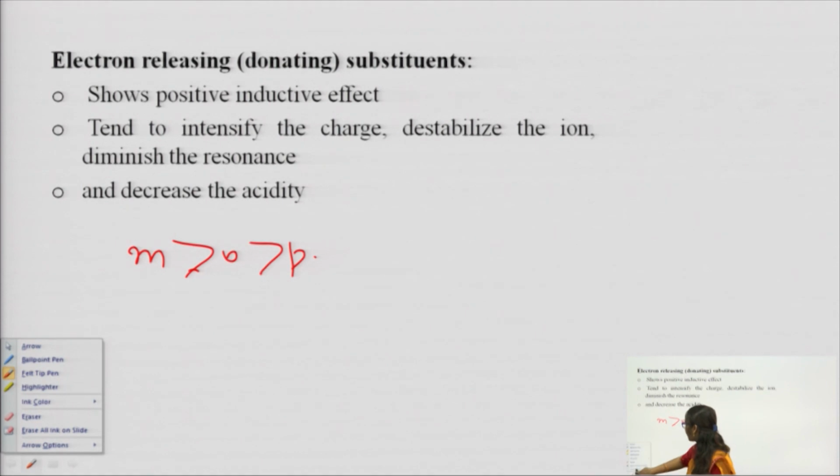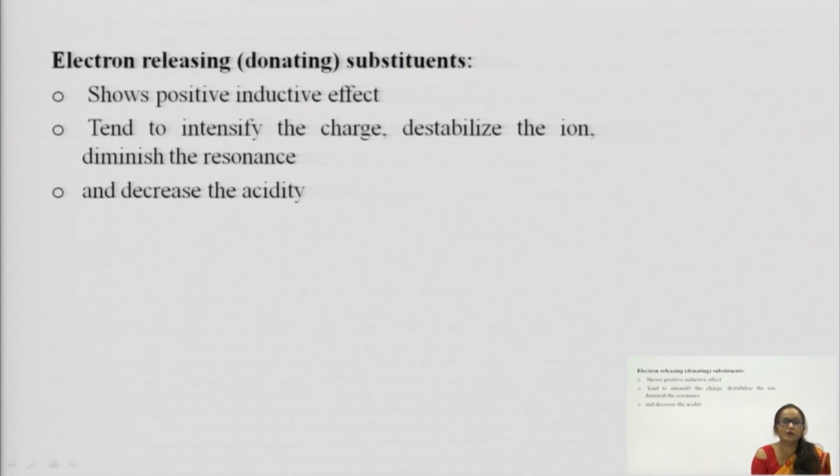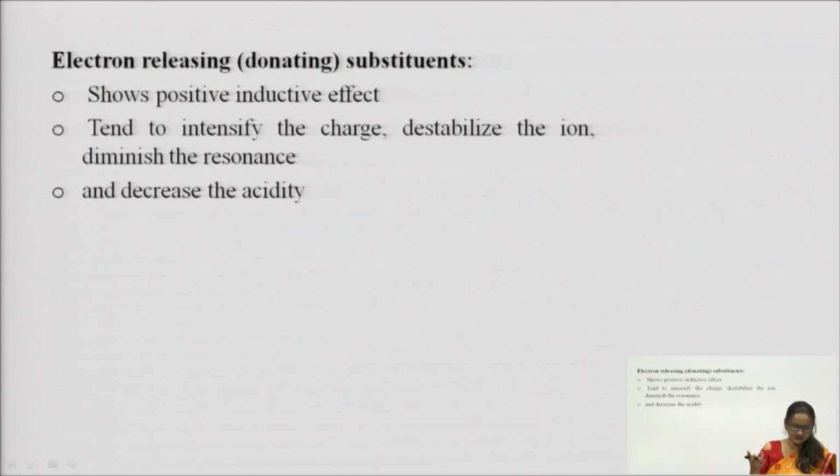So the effects are such that when we want to intensify the acidity, we attach the electron withdrawing group, because electron withdrawing groups participate in the dispersion of negative charge. The more the dispersion of negative charge occurs, the more stable is the phenoxide ion. So this is all about the acidity of phenols.